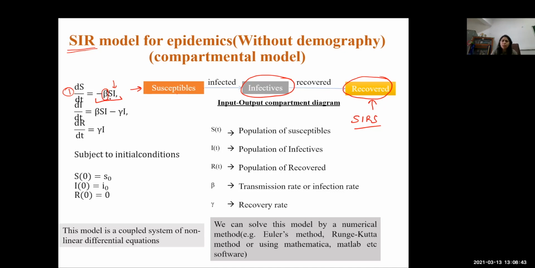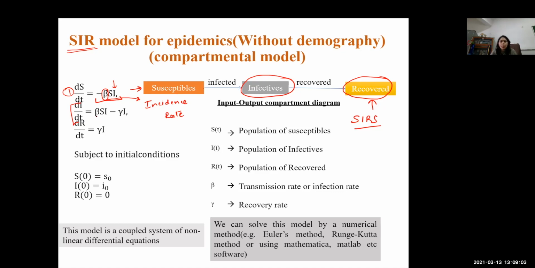So beta here we can say is the incidence rate, that is, the rate at which the infectives are getting involved with the susceptibles, and in the basic model this has been taken as constant.